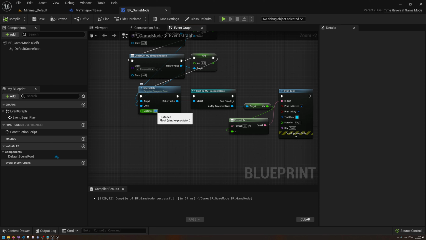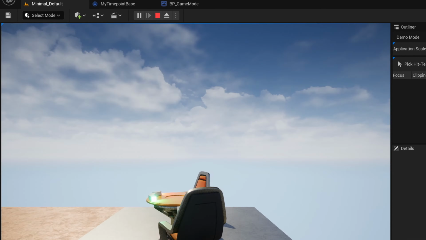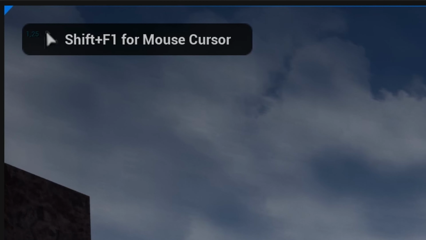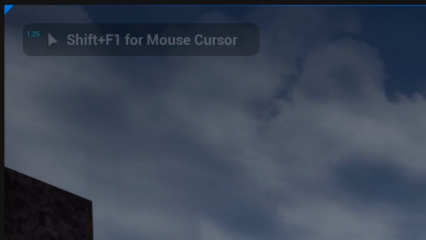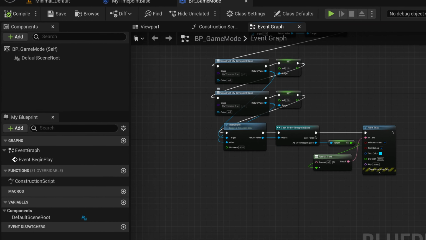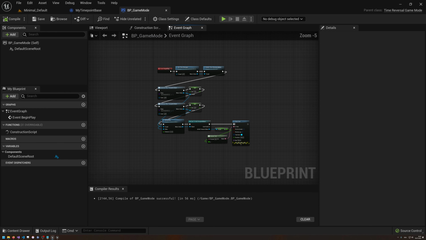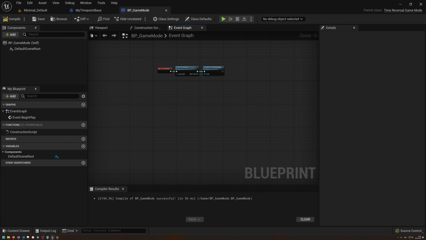Let's put this to 0.25, for example. Compile this. Go in. So yeah, 1.25. As you can see, this also works, 1.25, so this is all good. Okay, so that concludes everything that we have done today. We can delete this.